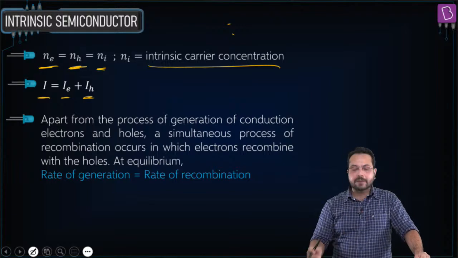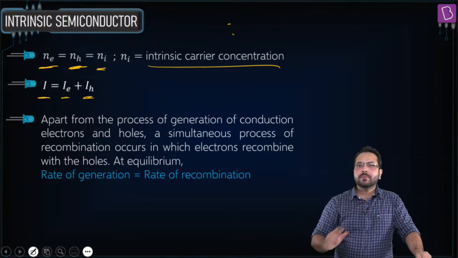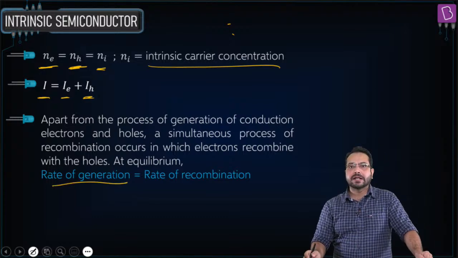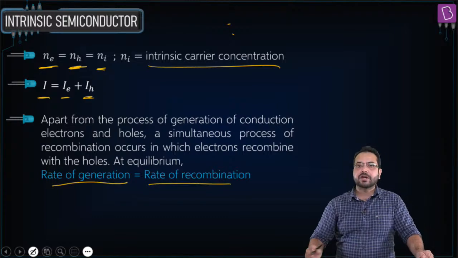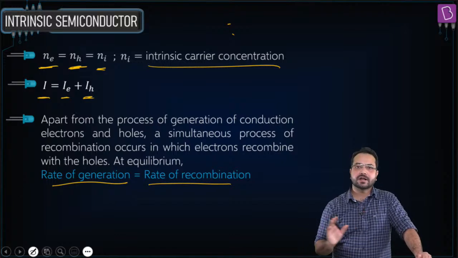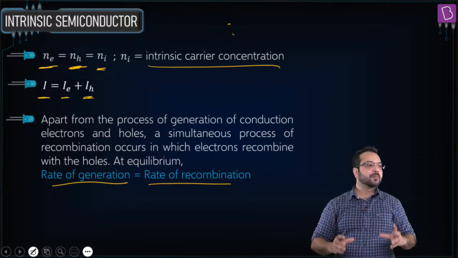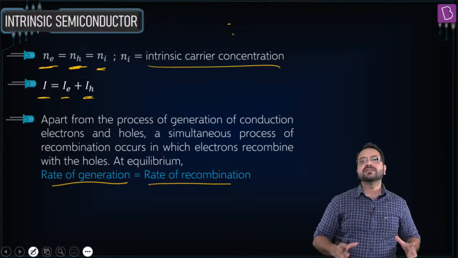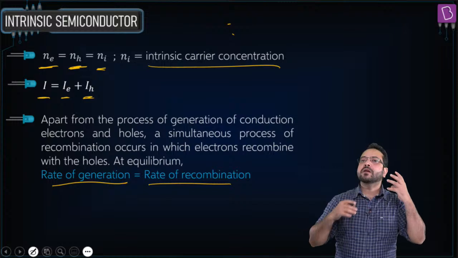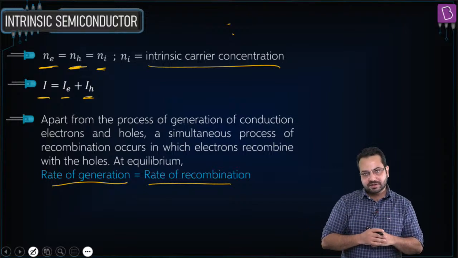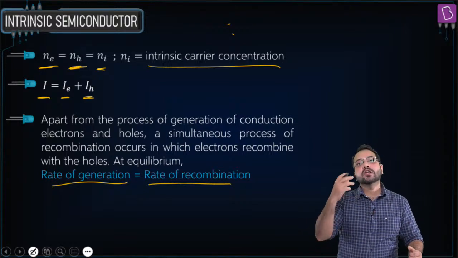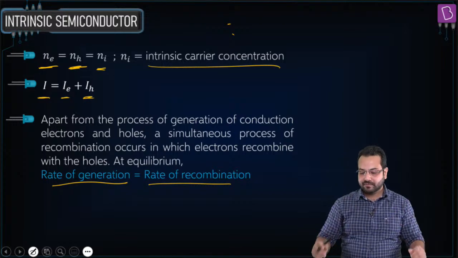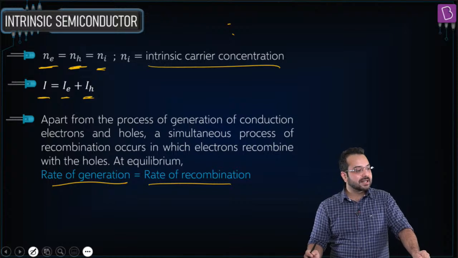So that happens simultaneously. So when equilibrium is attained, at equilibrium the rate of generation of electron hole pairs will be equal to the rate of recombination. Is that correct? Okay, so this is the equilibrium state. Clear? So this is what an intrinsic semiconductor is. There are going to be a particular number of holes and an equal number of electrons that are going to contribute to conduction. That is our intrinsic semiconductor.